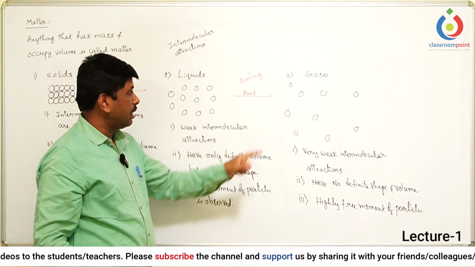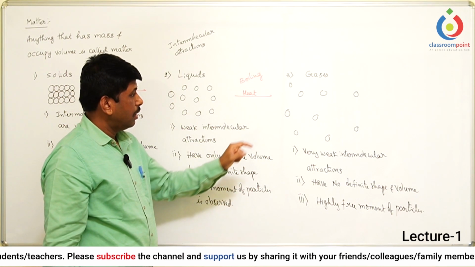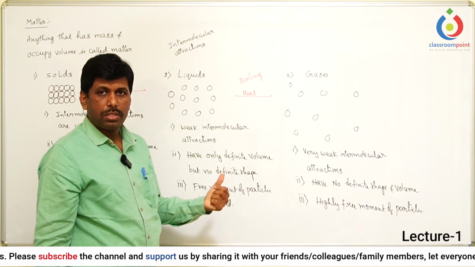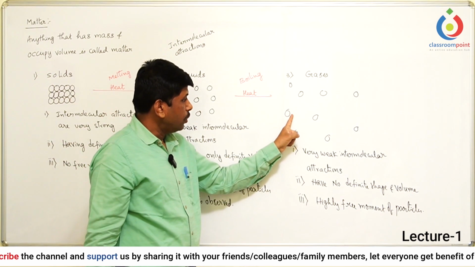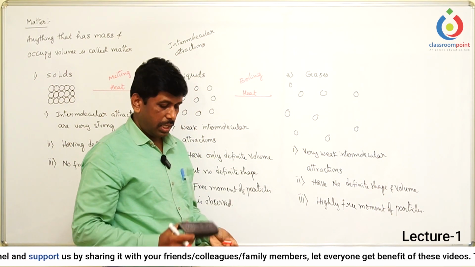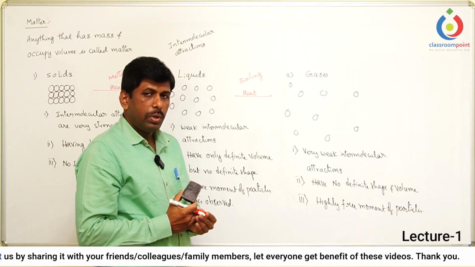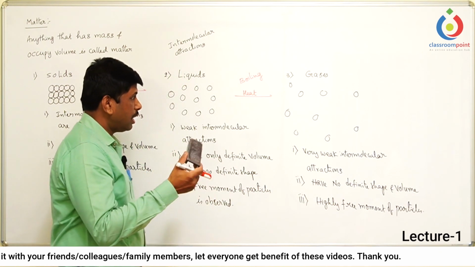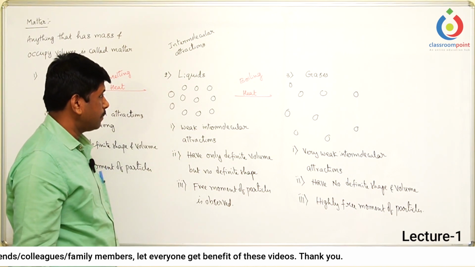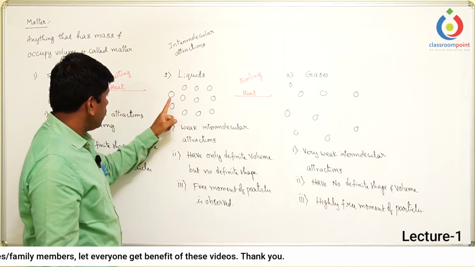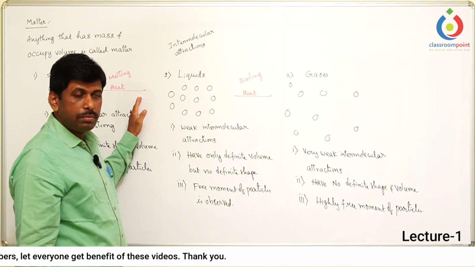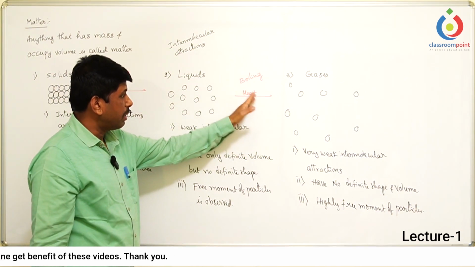Then how to convert the gases into the liquids? Again, we have to do the same reverse process here. Means you need to decrease these intermolecular attractions. Then how to decrease the intermolecular attractions? Here we can discuss one more important point, that we converted the solids into liquids by heating, liquids into gases by heating.